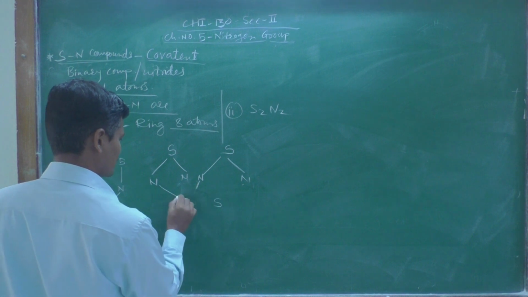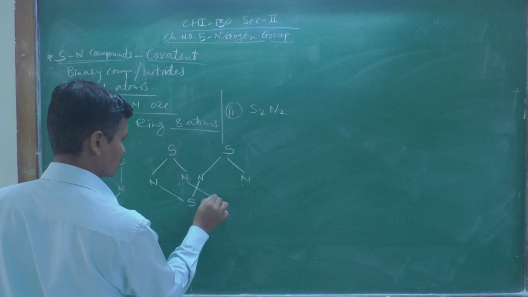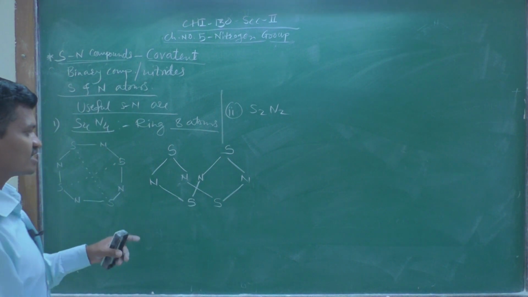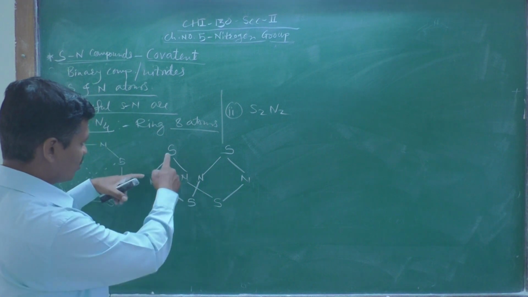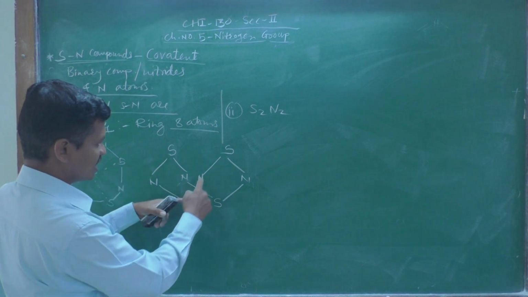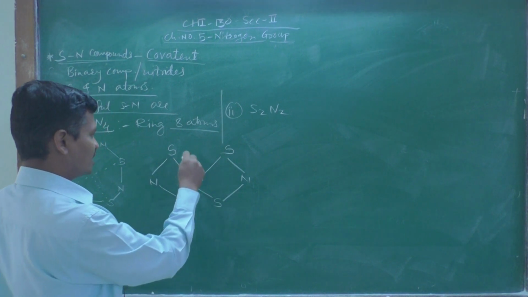The structure of this S4N4 unit. So, this is the structure: sulfur attached to nitrogen, sulfur, nitrogen, sulfur, nitrogen, sulfur, nitrogen, sulfur. Okay.